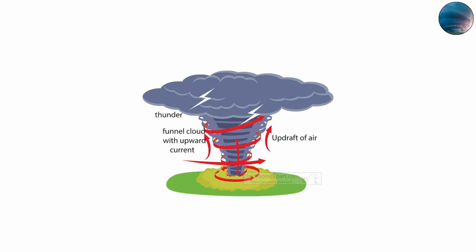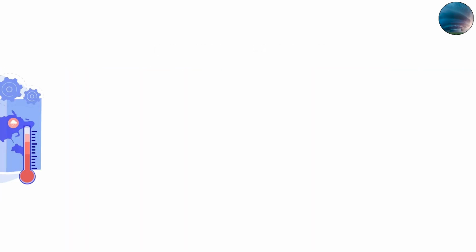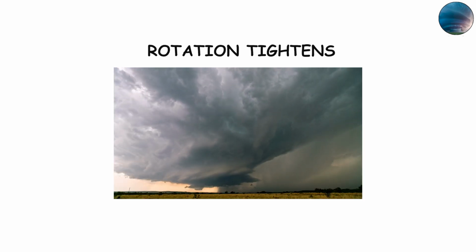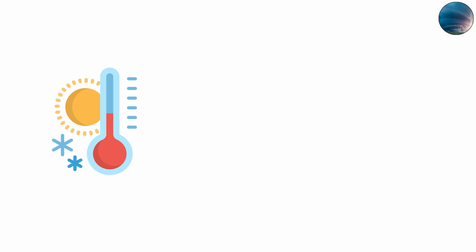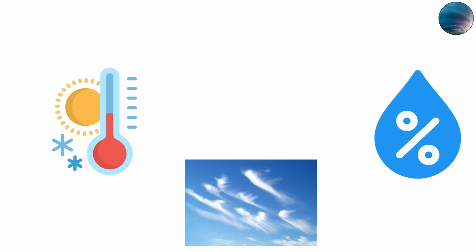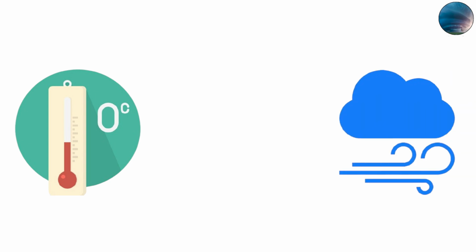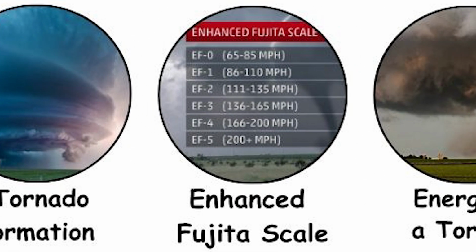Then, a strong updraft, a vertical rush of air, tilts that rotation upright, forming what meteorologists call a mesocyclone. If conditions stay perfect, that rotation tightens, speeds up, and stretches downward to the ground, creating a tornado. This process might sound simple, but it's an incredibly delicate balance of temperature, humidity, and wind shear. A single degree of temperature difference or a small shift in wind speed can decide whether a thunderstorm stays harmless or turns deadly.